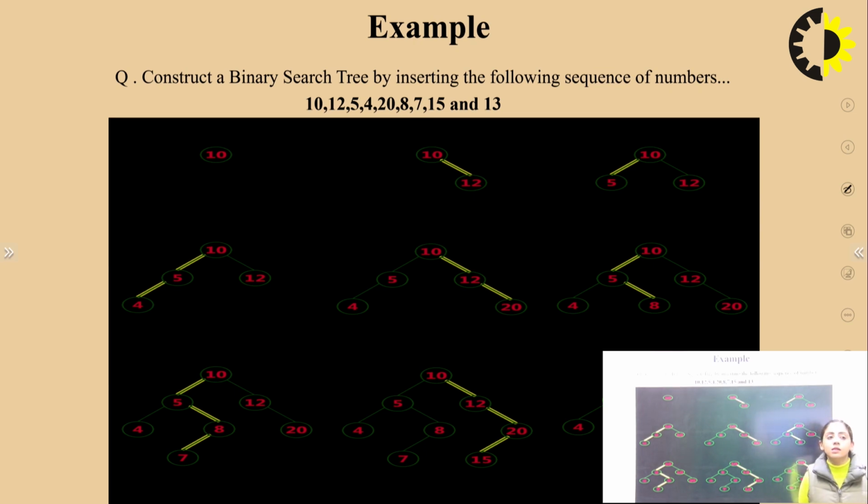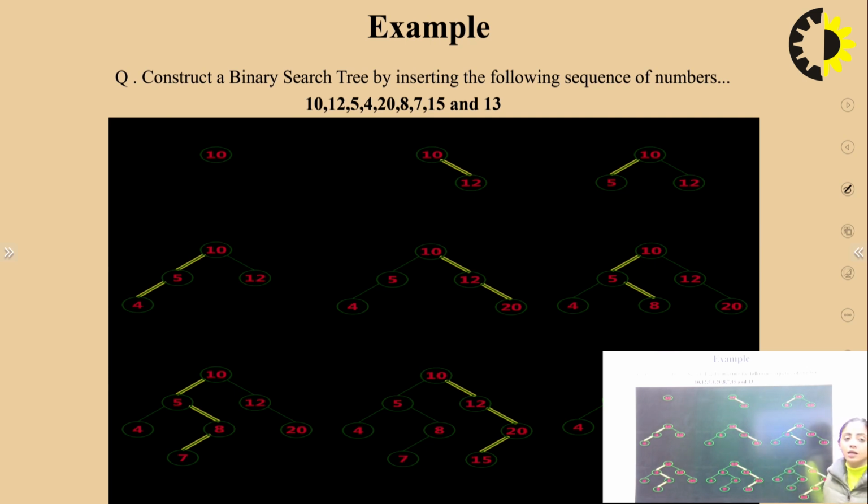Now you have to insert 15. Now compare 15 with the root node. 15 is greater than 10. So automatically it will be inserted to the right part. Okay. Now 15, compare it with 12. 15 is still greater than 12. So it will go to the right part of the tree. Compare it with 20. 15 is smaller than 20. So we insert it as a left child of 20.